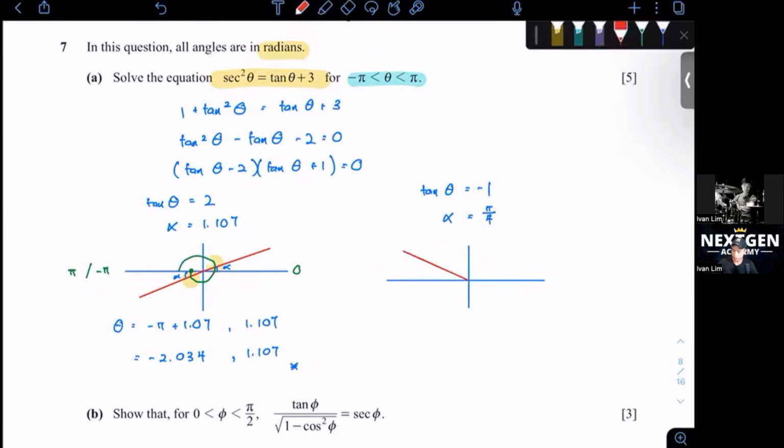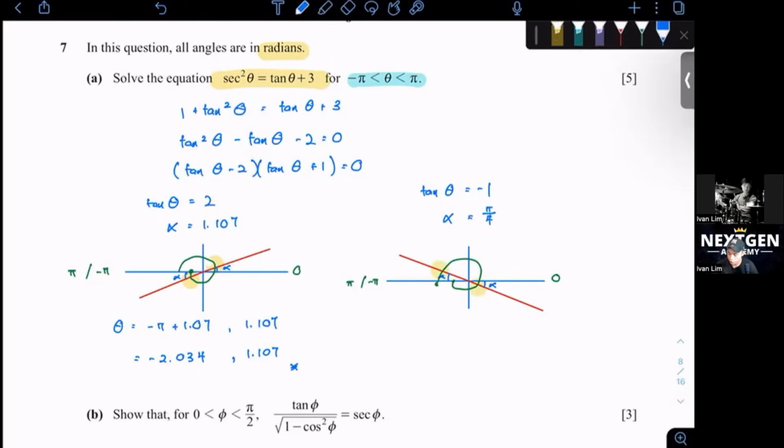Okay, so negative tangent will be in the second quadrant and fourth quadrant. Here we have our alpha and alpha. So we do the same thing again because our domain is from negative pi to pi. We will find from here all the way to here. Okay, so the point of intersection, one is over here, one is here.